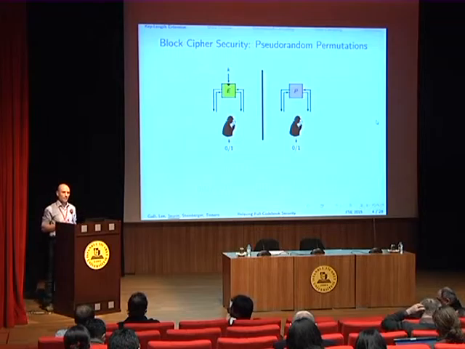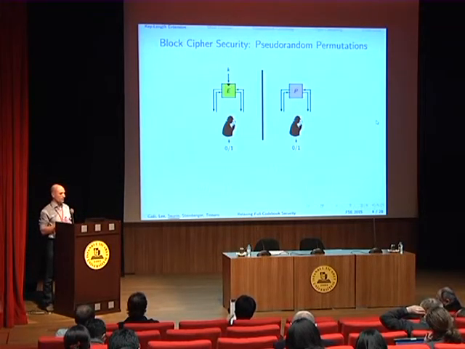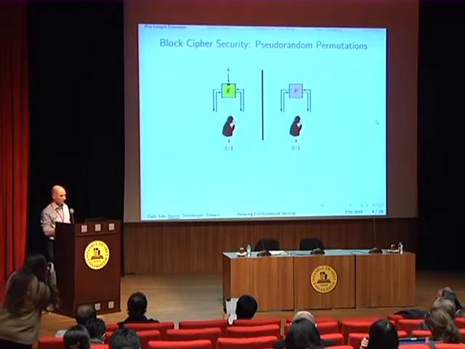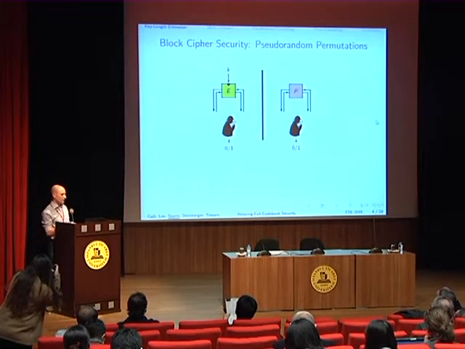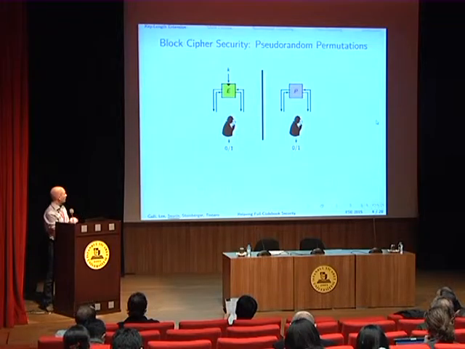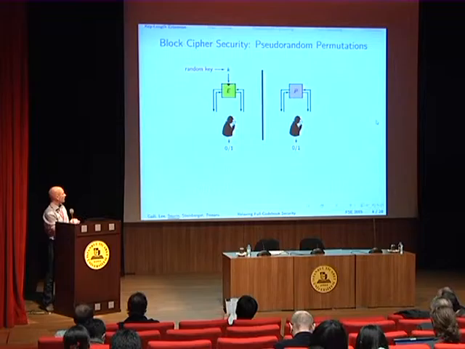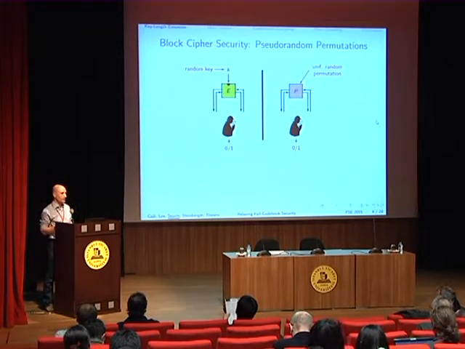So how do we formalize the security of a block cipher? It should be a good pseudo-random permutation, which means that if we have an adversary, a distinguisher, which interacts either with the block cipher with a random key K, or with a perfectly random permutation, it shouldn't be able to distinguish these two cases.